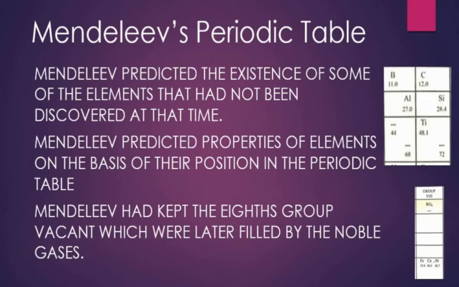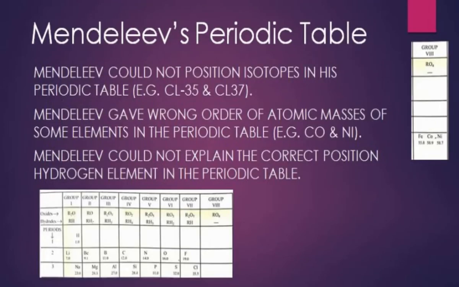And the third thing we get from Mendeleev's periodic table is that Mendeleev had kept the 8th group vacant, which was later filled by the noble gases. He left the column blank, which was later on filled by the inert gases or noble gases, because he felt that the elements were not known now but would be discovered in future, and once discovered they could be placed in his periodic table. So these were the very good advantages of Mendeleev's periodic table, which gave a way to the modern periodic table.